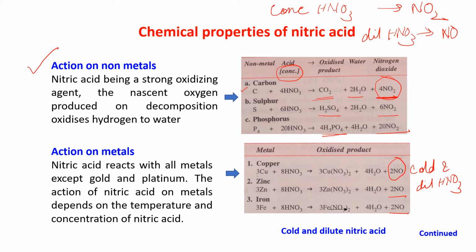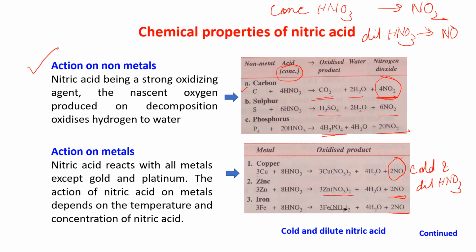Zinc plus HNO3 gives Zn(NO3)2 and NO. Iron plus HNO3 gives Fe(NO3)2 and NO.